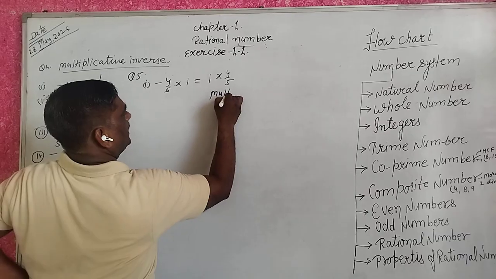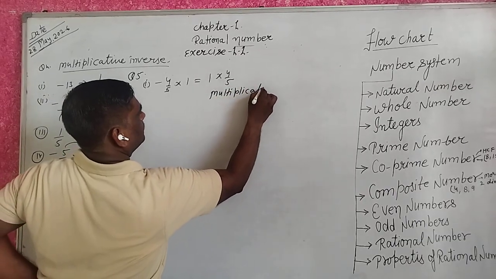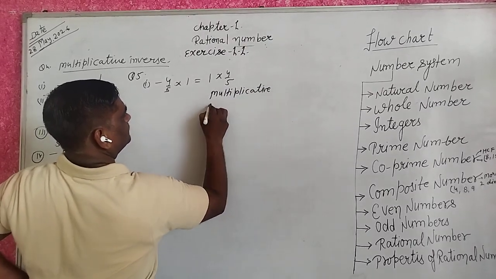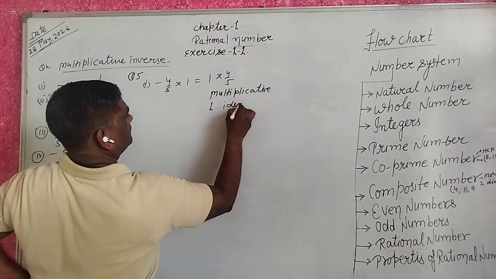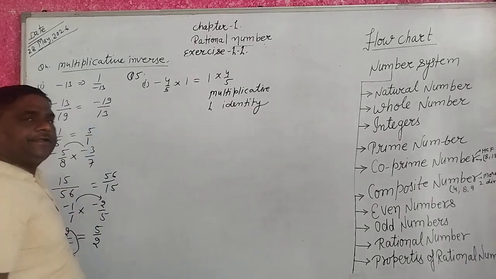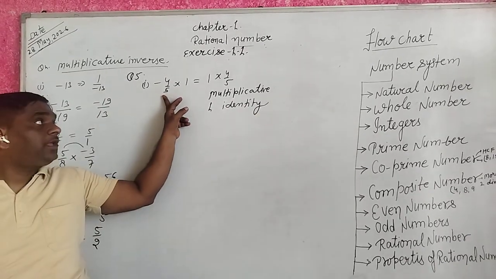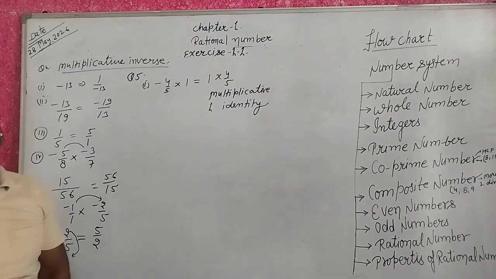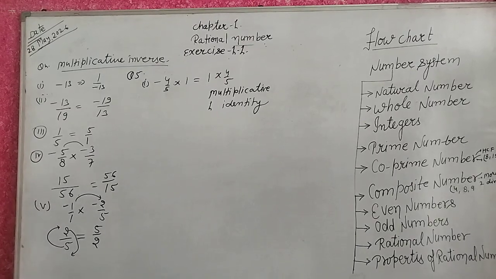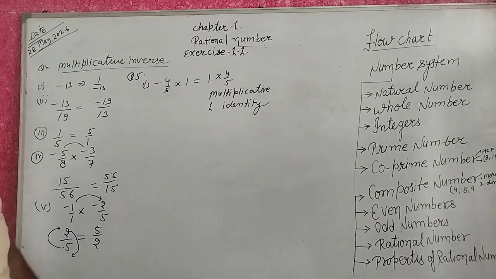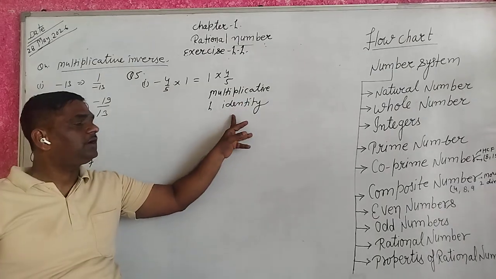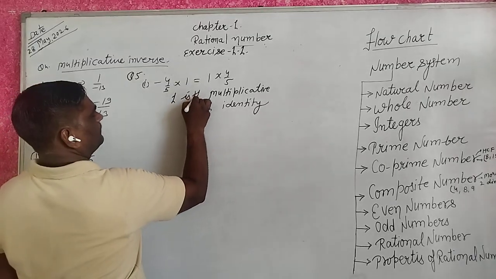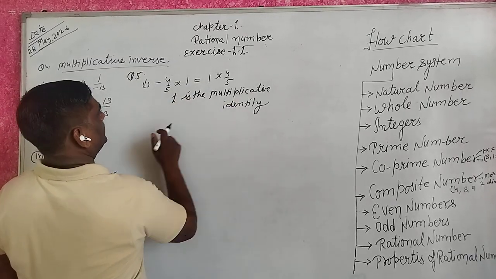That is the multiplicative identity of 1. When we multiply a rational number by 1, we always get the same number. So 1 is the multiplicative identity.